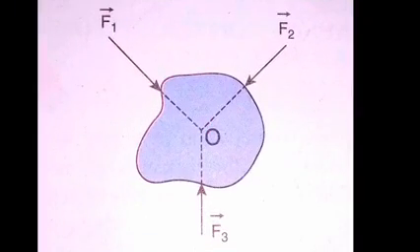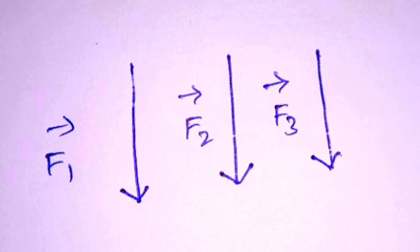Students, see this diagram. This diagram represents the concurrent force. Now, the three forces F1, F2 and F3 are meeting at the same point O. Then it is said to be the concurrent force. Next, we are going to see the coplanar force. Students, this figure represents the coplanar force. That is, the three forces F1 vector, F2 vector and F3 vector are lying in the same side. Then it is said to be coplanar force.